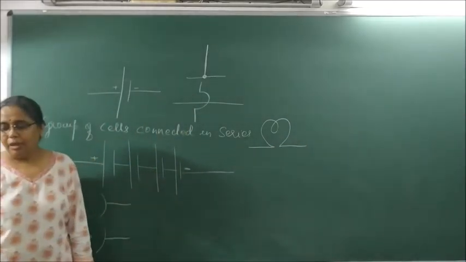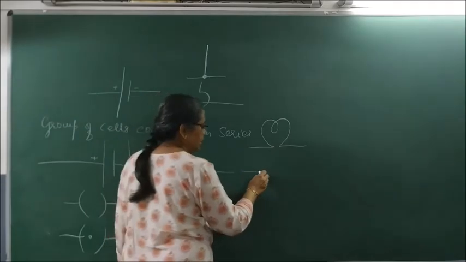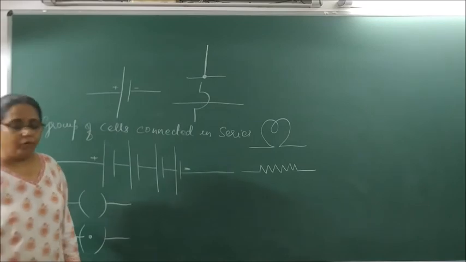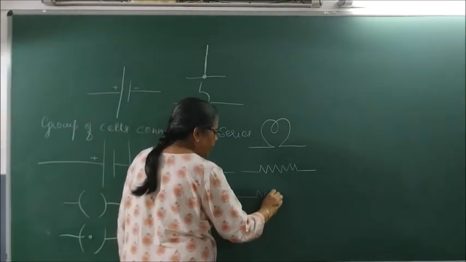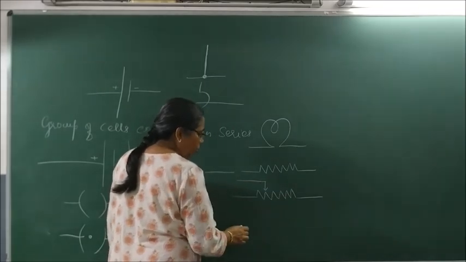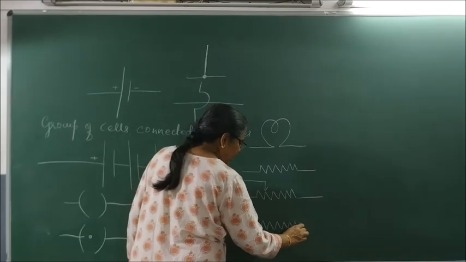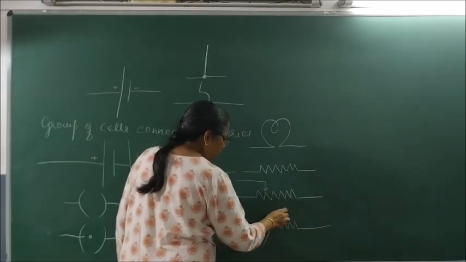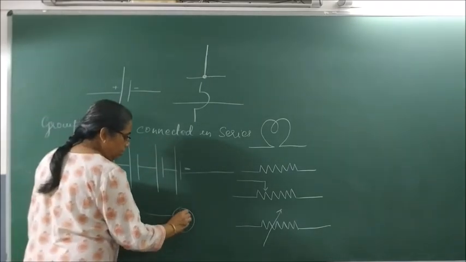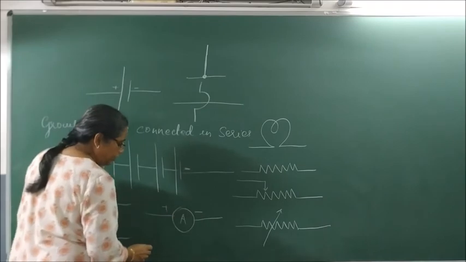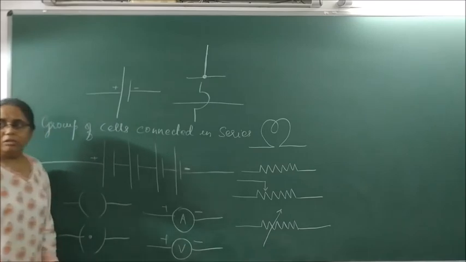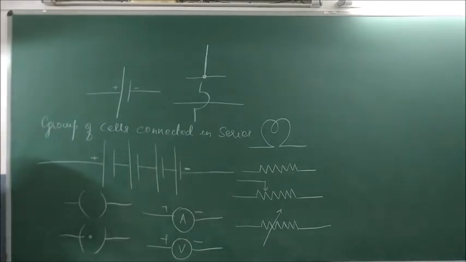Next, this is called as what? Bulb. Okay? Then there is a resistance which is R. Okay? Then next we have what? Variable resistance. You can use either a symbol like this or you can use a symbol like this. Variable resistance is also called as rheostat. Then you have what? Ammeter, positive and negative, and you have voltmeter, which is also positive and negative. So these are the electric symbols which we use in an electric circuit.